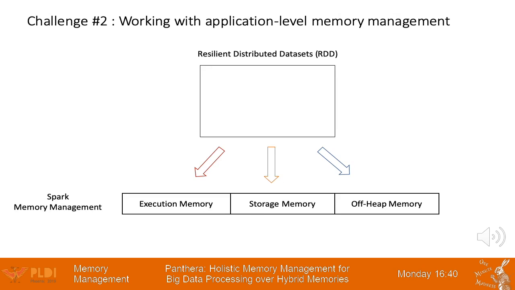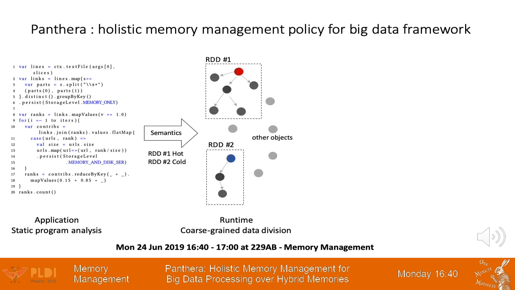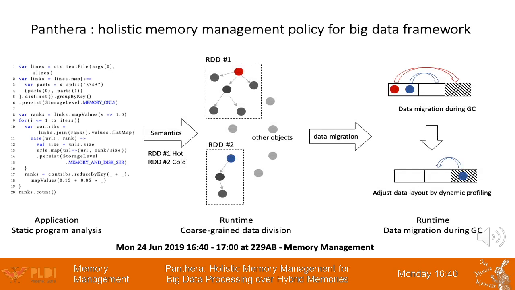Big data systems can perform application-level memory management at coarse granularity. However, the runtime system would not see these semantics except for a bunch of Java objects. We developed Panzer, which was able to reduce Spark's energy consumption by more than 40% at only a 4% performance overhead.